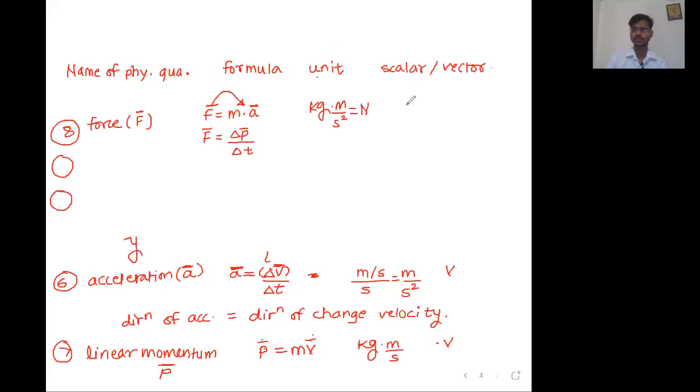Scalar or vector? We know force is a vector. 5 Newton in north direction, yes, it makes sense. 5 Newton force along x-axis, 5 Newton force along z-axis. That makes sense. So it's a vector.